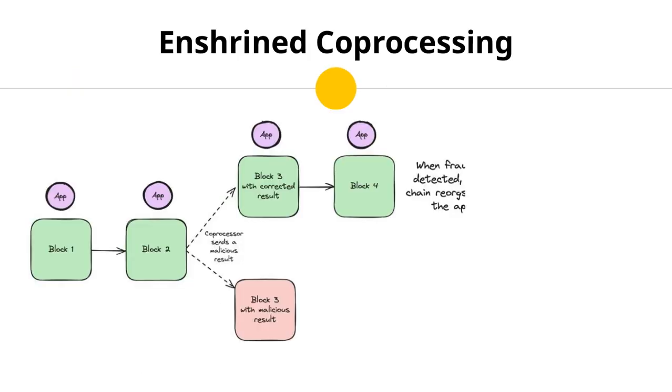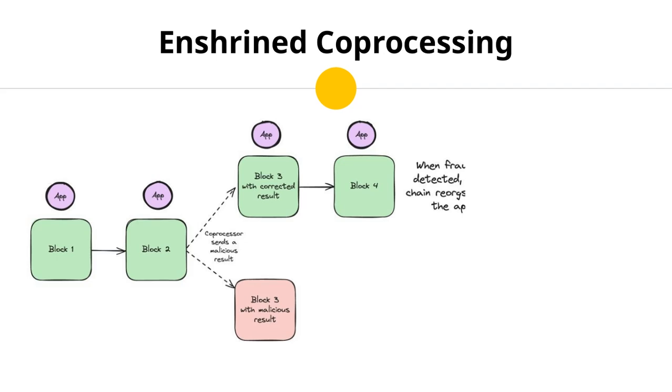The diagram explains how enshrined coprocessing works. Blocks containing invalid results are invalidated, and forks including them are abandoned. This ensures all applications progress together or reorg together, enabling near-instant composability. This mechanism liberates developers from handling complex application-level reorgs, allowing them to focus on off-chain actions.